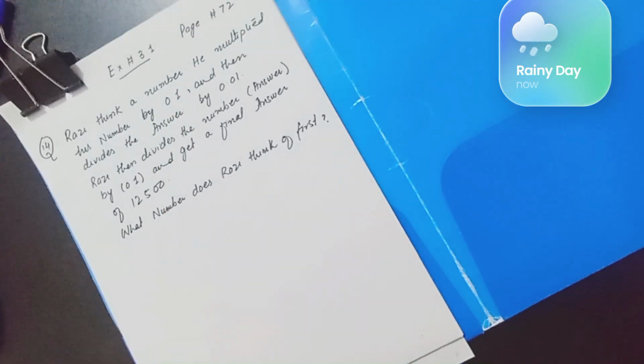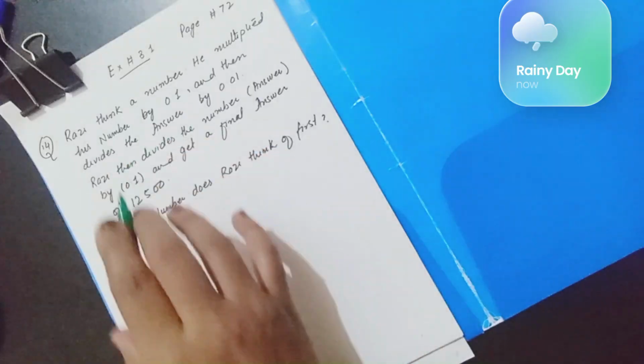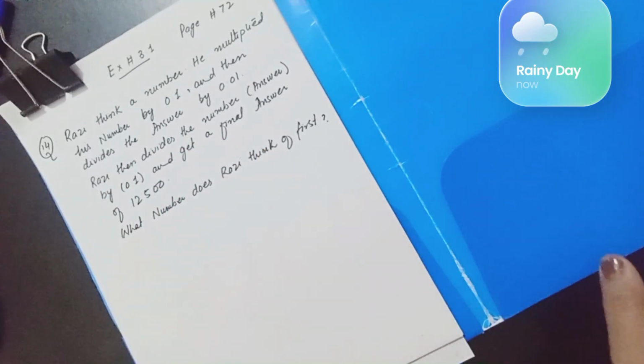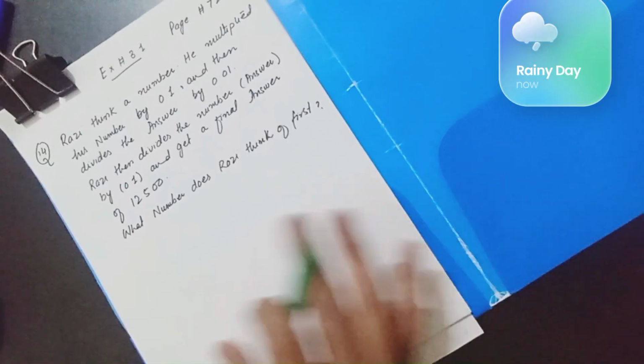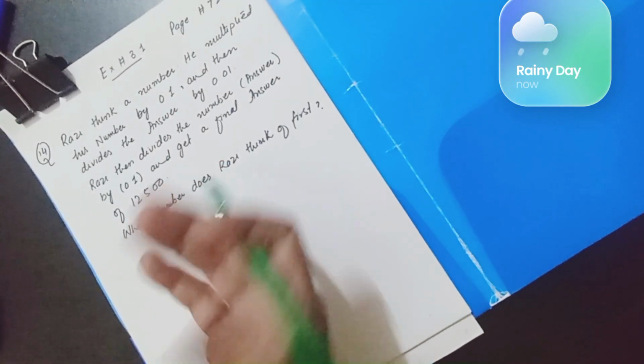So I always suggest you, whenever you are having any word problem, do not read the word problem as a whole. You have to break the word problem into a few parts and then decide what we have to do in this word problem.